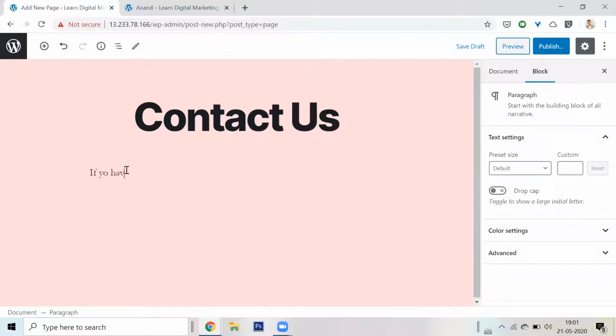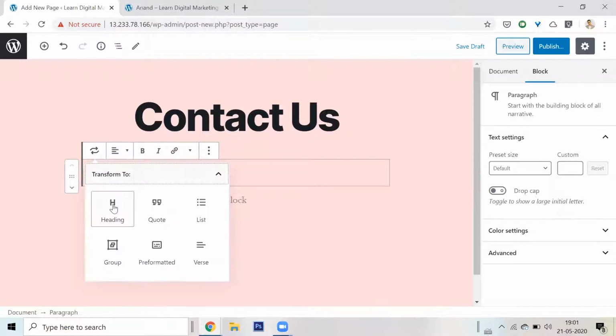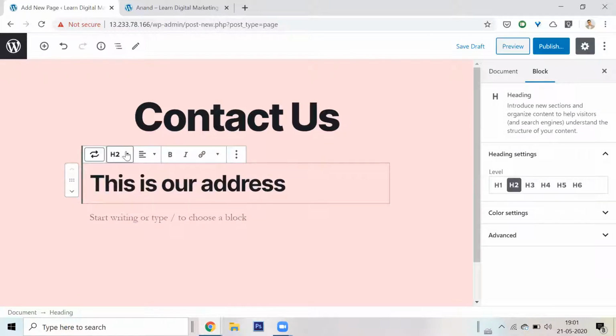If you have a, this is our address. Okay. I'll put in a dummy address. Very, very simple. It's like there is nothing complicated. Or maybe what I can do is, this is simply a paragraph. I'll turn this into a heading. I'll make it a smaller heading, or even a smaller heading than that.